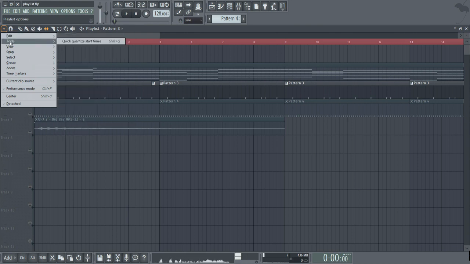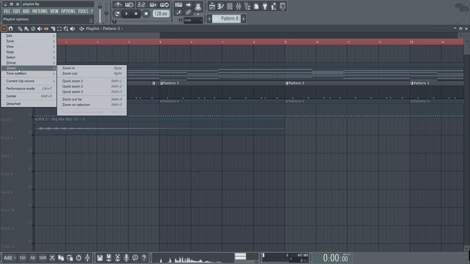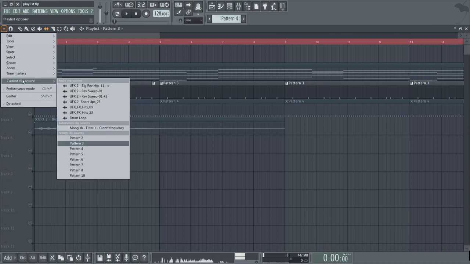Tools only contains one option this time around, which is a quick quantize function that aligns the selected patterns to whatever snap you have chosen in your grid settings. From there on we have the usual generic controls such as view, snap, select, zoom and so on. We also have current clip source down here, which is useful for locating patterns in audio, and also automation clips if you have quite a large project.